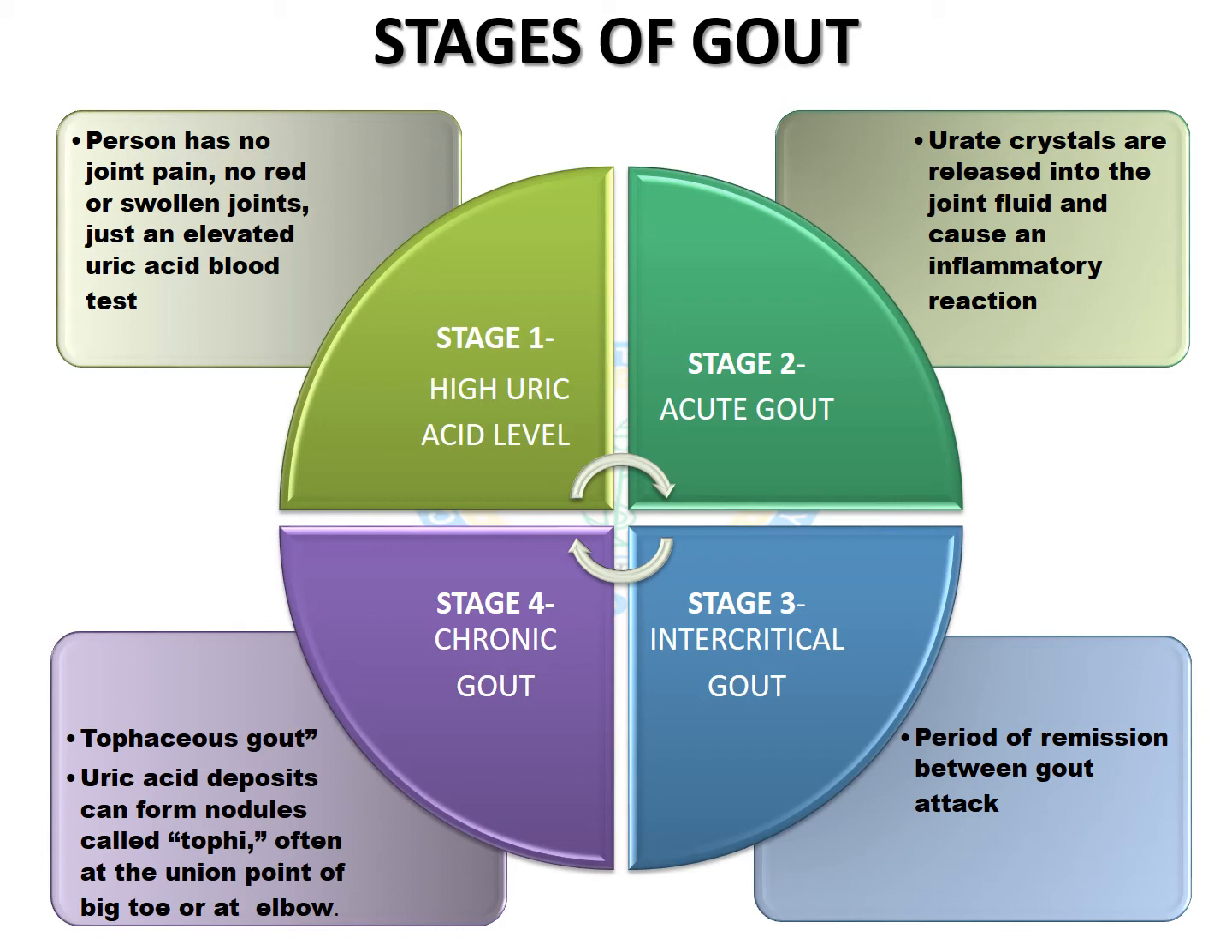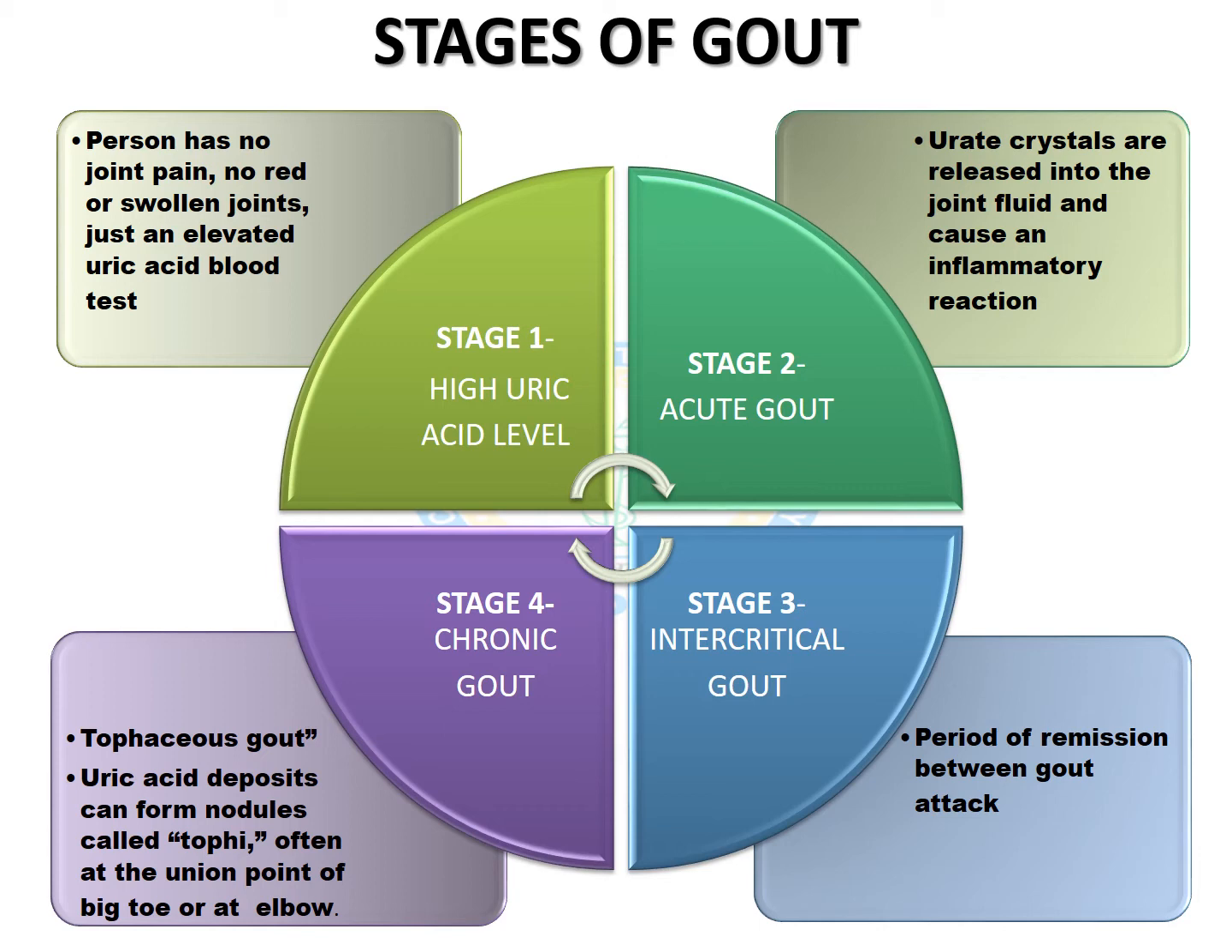Stage 2 is the acute gout stage, in which the urate crystals are released into the joint fluid and cause inflammatory reactions. By doing so, they cause the release of many pro-inflammatory mediators like cytokines, which elicit further inflammatory signs and symptoms like swollen toe, redness, swelling, etc.